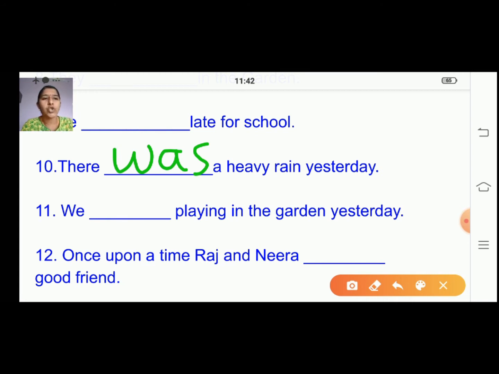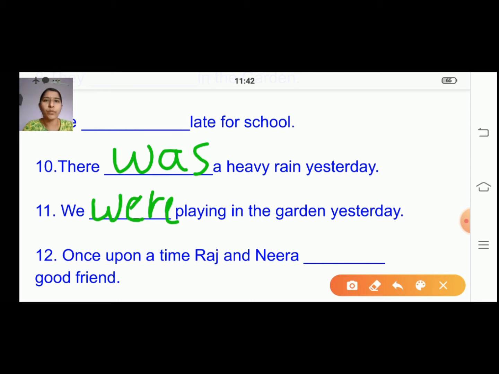We dash playing in the garden yesterday. So it is also past tense. So we were, it is already over, right? So we were playing in the garden yesterday. Right, children? Now the 12th one, last, I think.